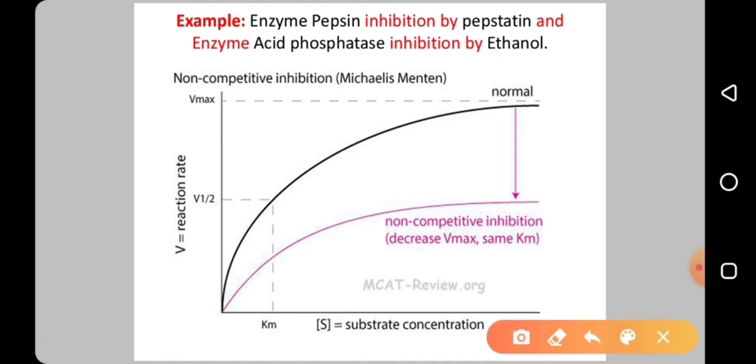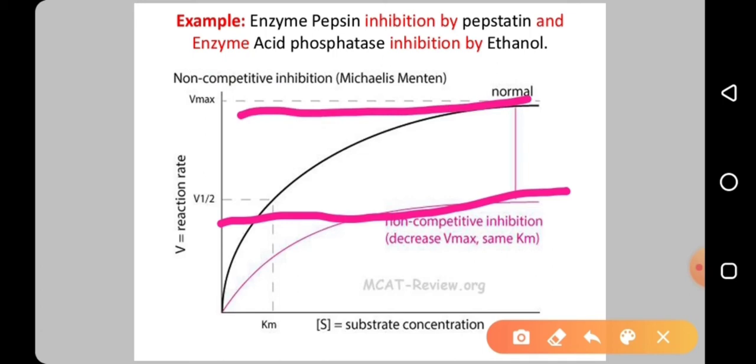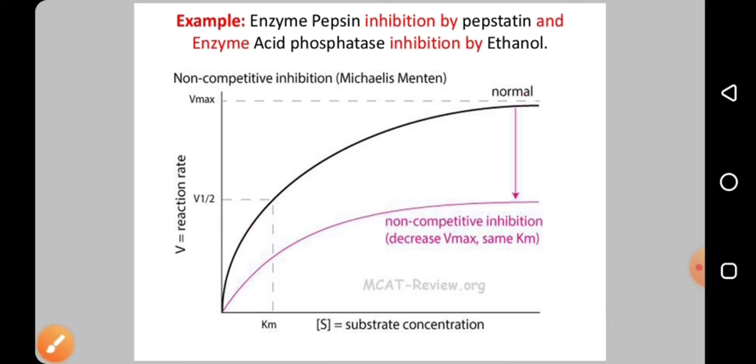Have a look at the Michaelis-Menten graph for this. This is the normal reaction, a rectangular hyperbolic curve, right? All are hyperbolic curves. But when you add a non-competitive inhibitor, it decreases Vmax. Earlier Vmax is here. Now the Vmax is down almost to one third. It is reduced. So that means the Vmax is reduced.